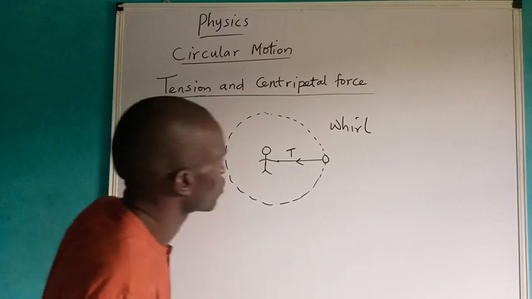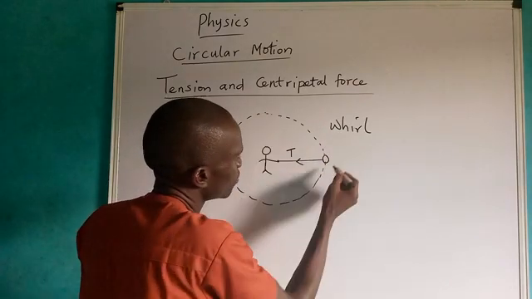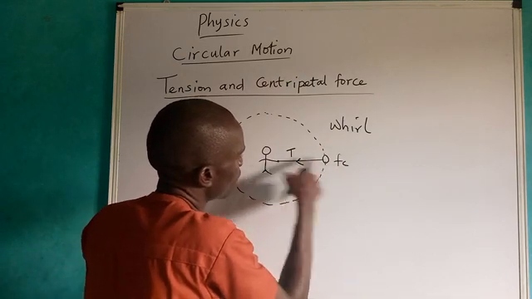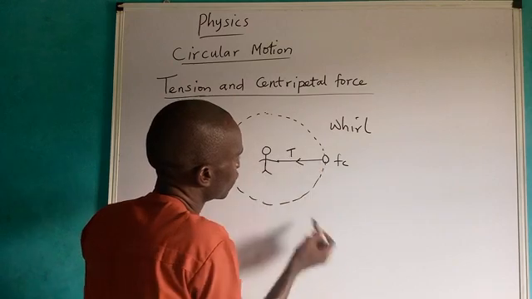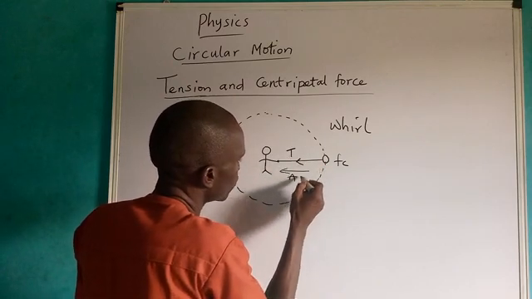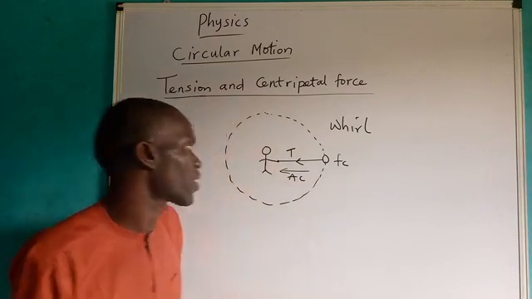It will move round. And the force that will keep this body along it is known as centripetal force. And the force that provides this centripetal force is known as tension force, and it is directed towards the center of rotation. The same thing with the acceleration, it is also directed towards the center of rotation. Okay, now you can see what we have here.